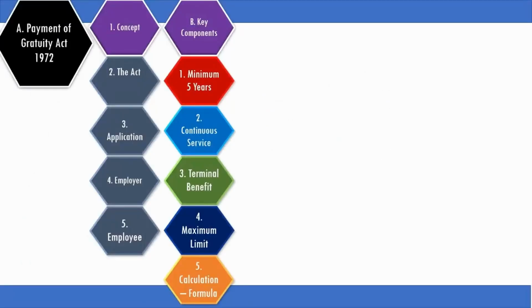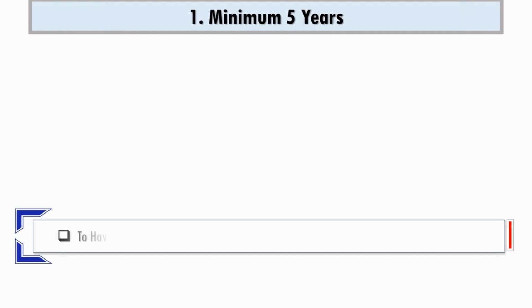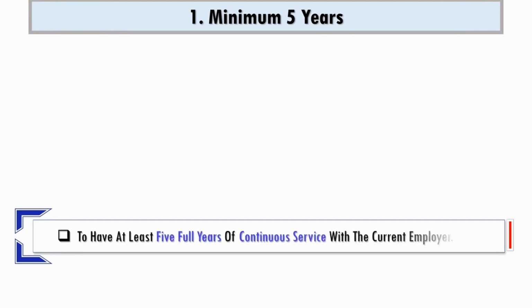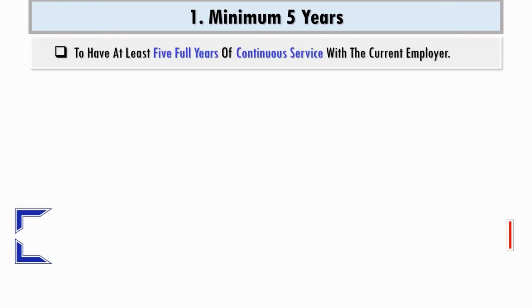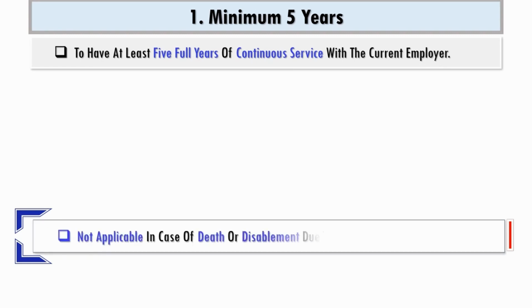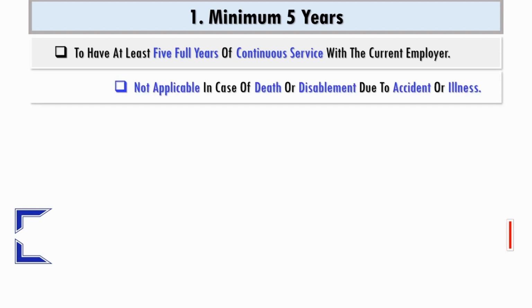Key components: continuous service, terminal benefit, maximum limit, and the formula of calculation. The Act stipulates 5 full years of continuous service with the current employer for payment of gratuity. The requirement is not applicable in case of death or disablement due to accident or illness.